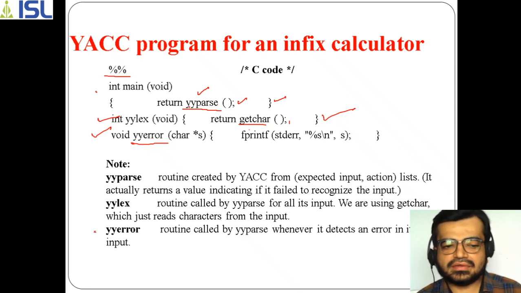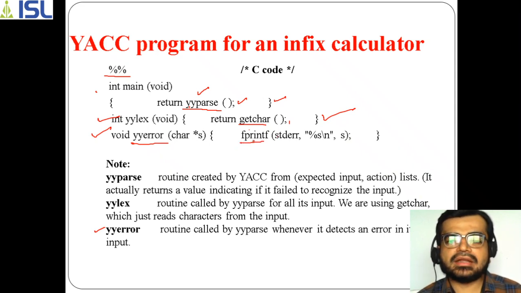If you observe the third line, whenever an error is detected in the input, this function will get called, and it prints to the file stream. That's why we are using fprintf instead of printf, so that the string at which the error occurred will be printed here.